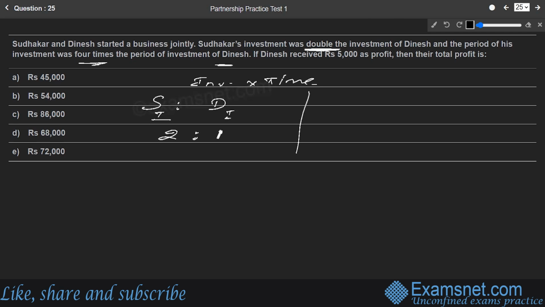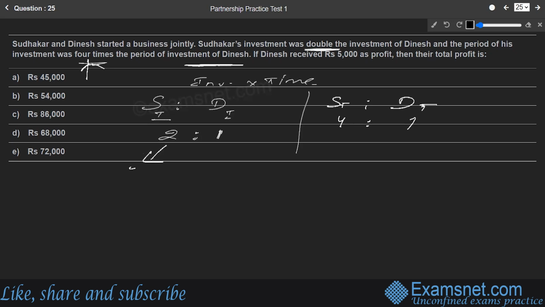Similarly, if we see the time factor, we're going to compare Sudhakar's time factor to Dinesh's time factor. The period of his investment is 4 times the period of Dinesh, so the ratio is 4 is to 1. Let us convert this ratio into the actual investment and actual time.